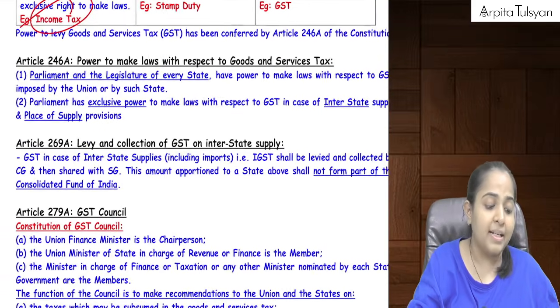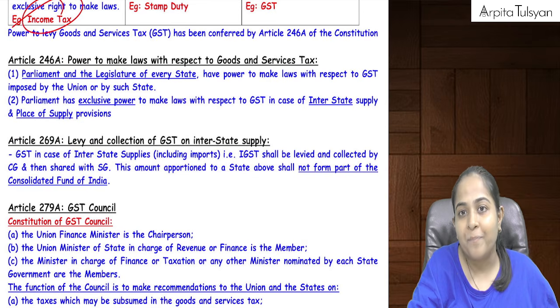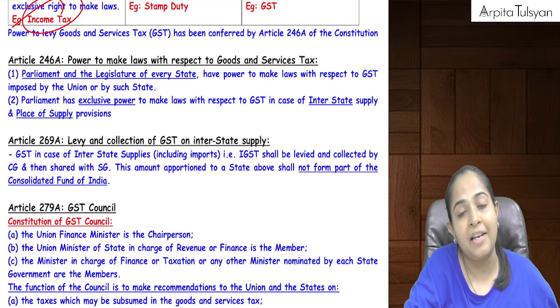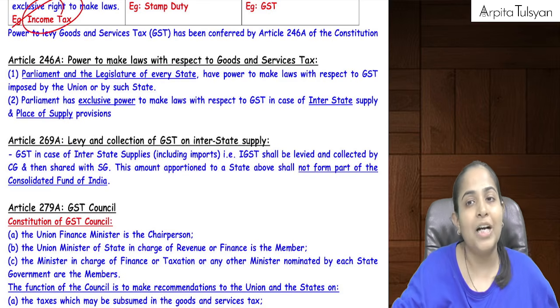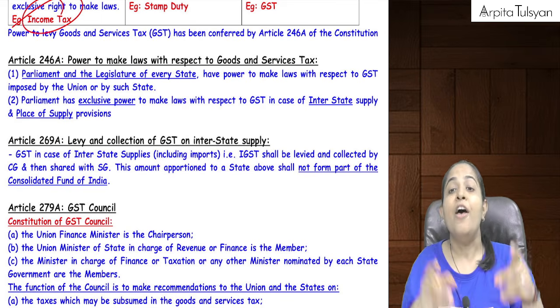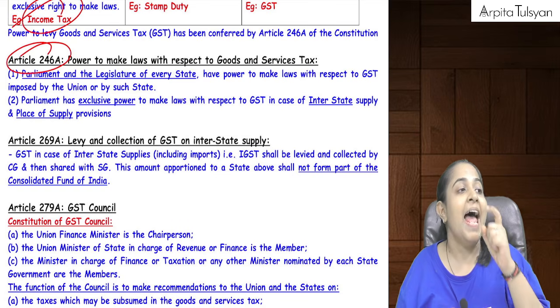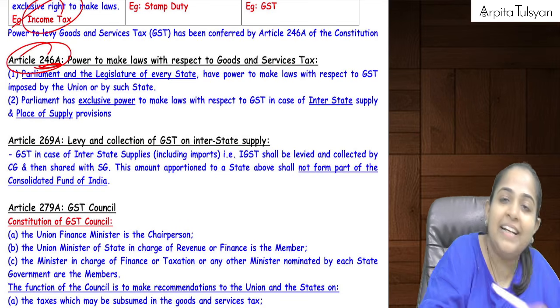But there was no dual power till now which was given to the central government and state government both to levy taxes simultaneously. So for that, article number 246A was inserted. Can you see the A? Earlier one was 246.